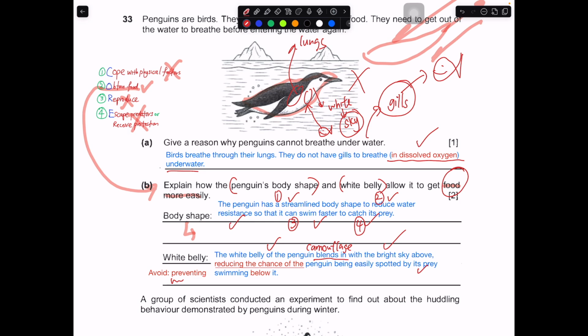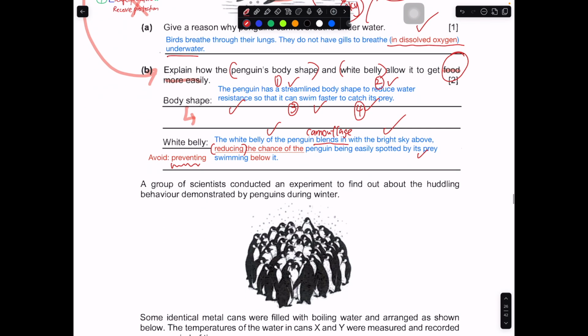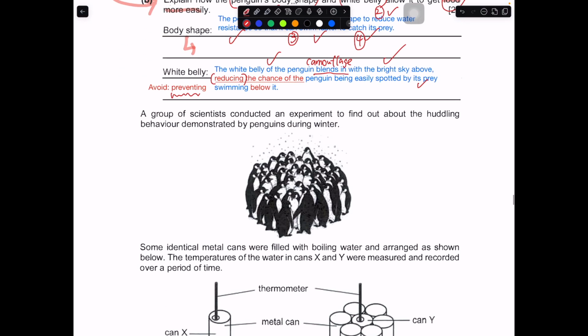So that's why we will avoid using the word prevent. We will not say prevent the penguin being spotted. We will use the word reducing instead, because prevent sounds like once you have the white belly, the fish will never be able to detect you, which is not the case. The fish will still have a chance to detect you, but it is lower. So over here, we are trying to use more cautious language.